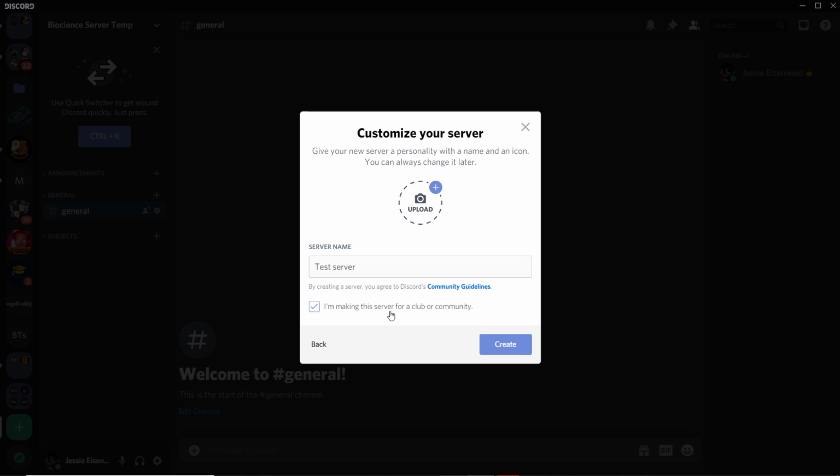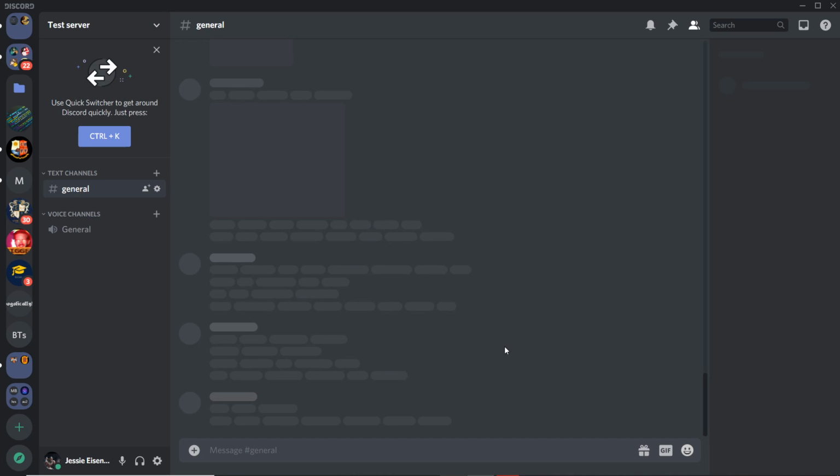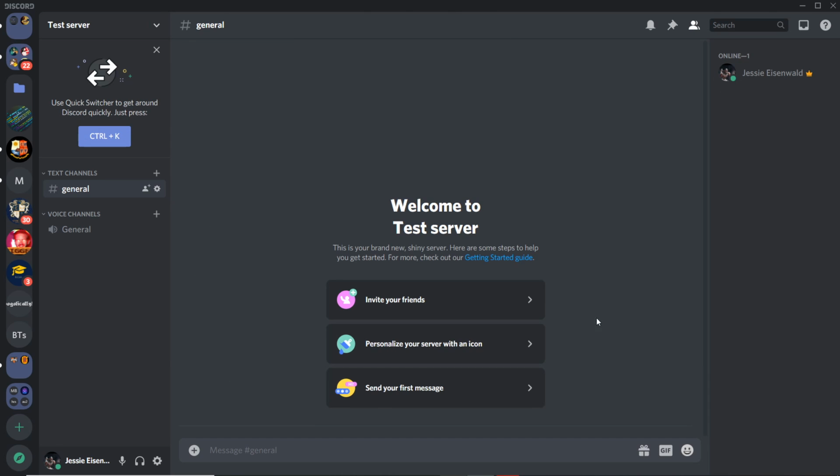And you have this option: I'm making a server for a club or community. You can take this, but I suggest not doing it, because you're only doing it for a private classroom, and there are certain features you can get that you can't get with the private classroom option, but that's to do with public stuff anyway. You do not want this. You want this to be private to your classroom. So now we have the server.